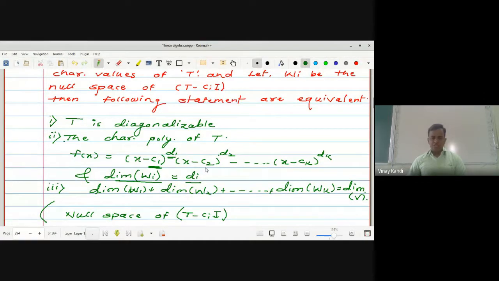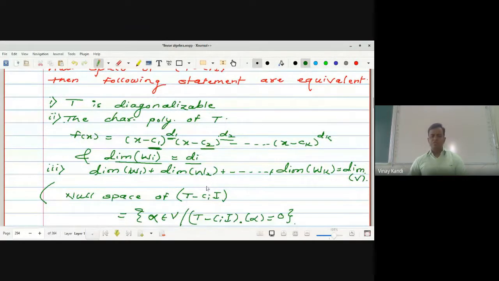The multiplicity of C2 is d2, then the dimension of W2 is d2. And the third statement is that the dimension of V is equal to the sum of the dimensions of all these subspaces. In the proof, we prove first implies second, second implies third, and third implies first. Then all these three statements are equivalent. Now look at the proof.